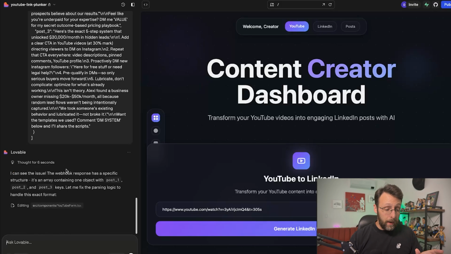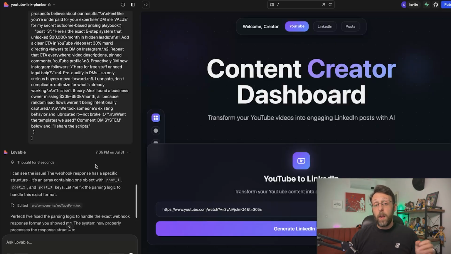Okay, cool. I can see the issue. The webhook response has a specific structure. It's an array containing one object with post 1, post 2, and post 3. Let me fix the parsing logic to handle this exact format. So again, this is why we strictly created this format, because we want it to return something predictable every time, because otherwise the system won't know how to handle it.